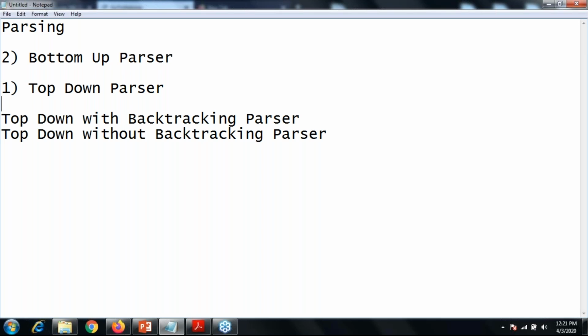So you cannot directly choose any one production from the given grammar, right? You cannot choose the options. First of all, you just need to go with the first one. If your first does not work, then go with the second option. If your second does not work, then you need to backtrack and go with the third one, right? Likewise, you move from the first to the second and the second to the third. If your first works, then do not go with the second.